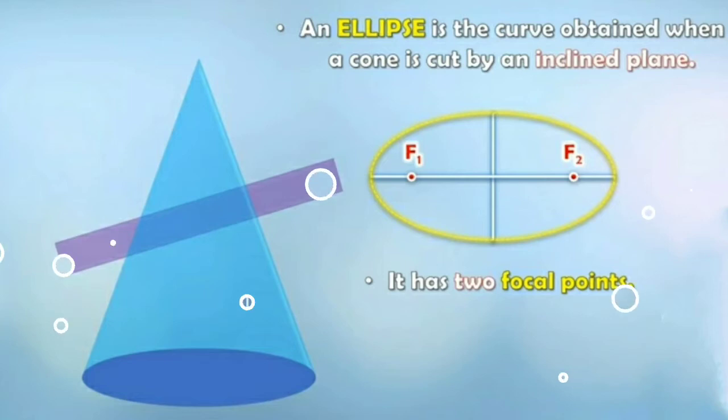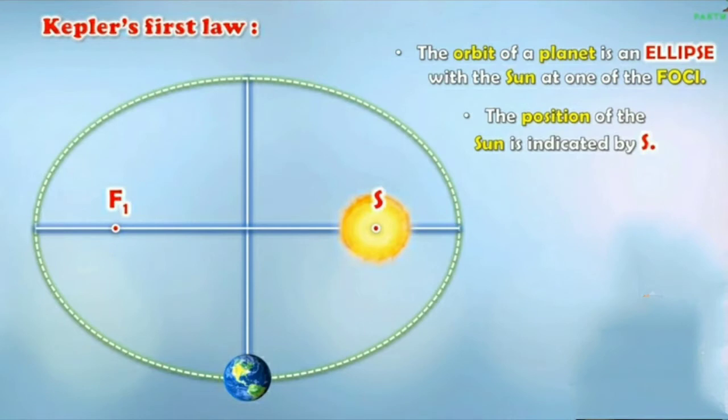Now let's learn Kepler's first law. It states that the orbit of a planet is an ellipse with the sun at one of the foci. Children, can you see on your screen? Now we have just learnt the term ellipse. So an ellipse is an orbit of a planet. The orbit of a planet is an ellipse, now with the sun at one of the foci.